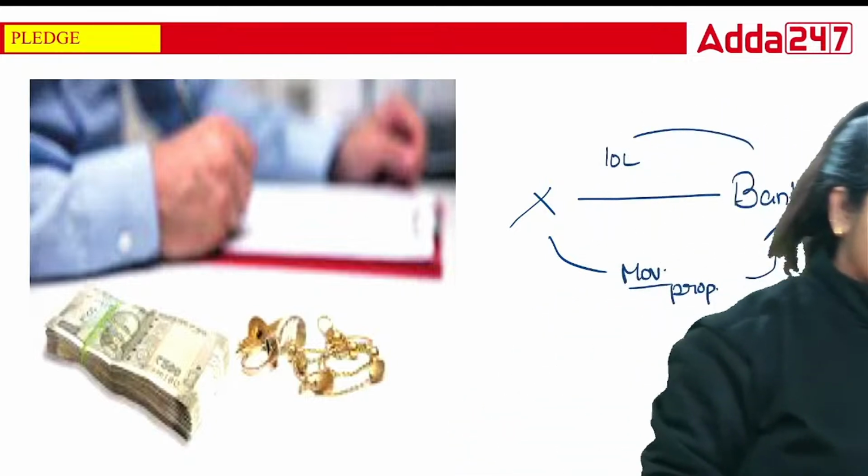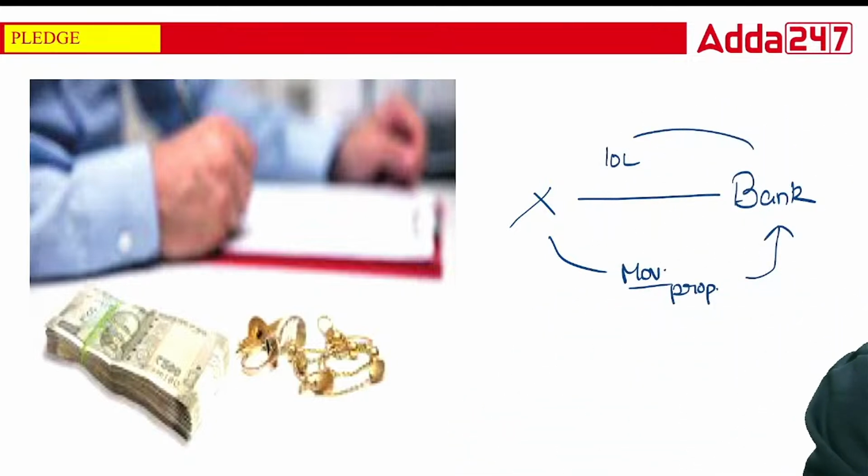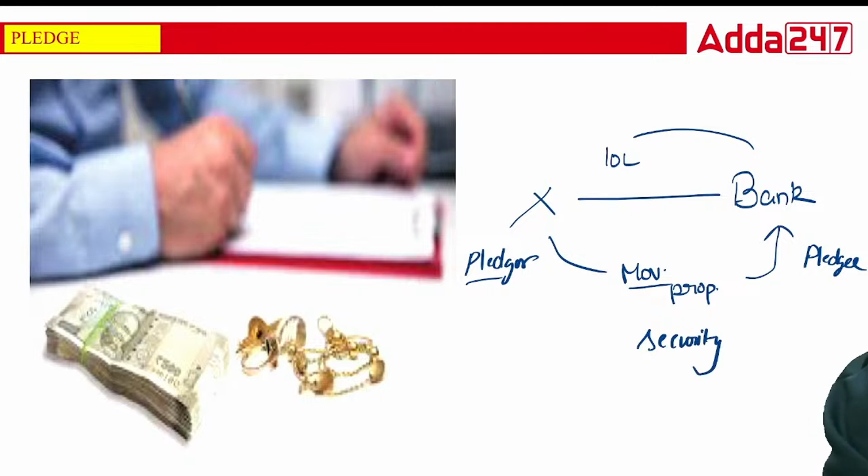So in this case, class, what is X? X is called the pledger. The bank is called what? Pledgee. And the movable property is the security. So this is called a pledge.